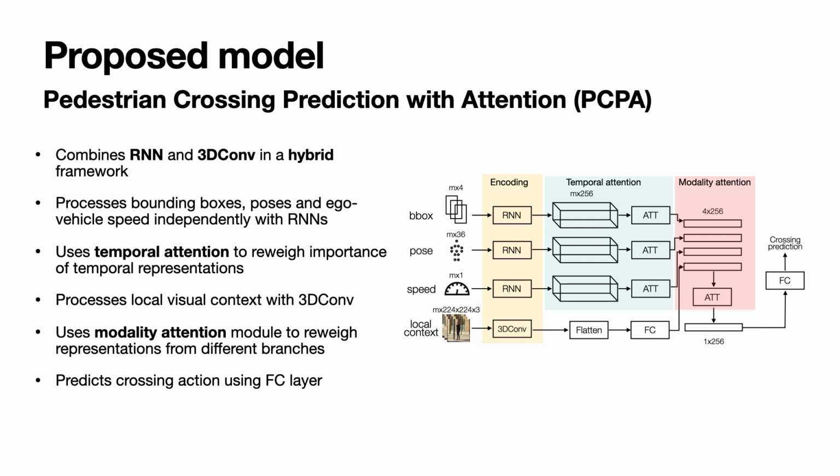Finally, we apply the same attention block as before, but this time it plays a role of modality attention and assigns importance to representations from different branches. A fully connected layer predicts the crossing action.